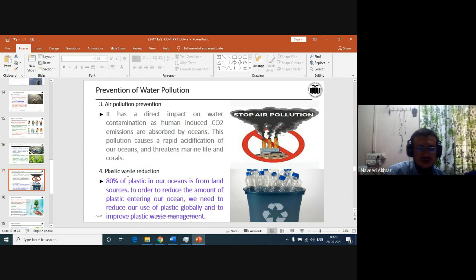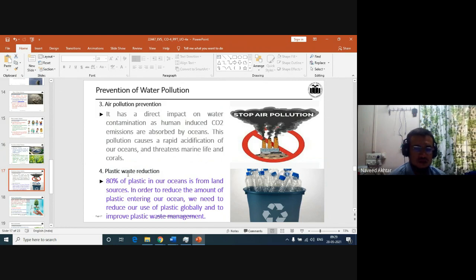Air pollution prevention has a direct impact on water contamination. The carbon dioxide emissions from human beings are absorbed by the ocean. This pollution causes a rapid acidification of the ocean and threatens marine life and the corals available in the sea. So the pollution in the air also affects the water, creating water pollution.